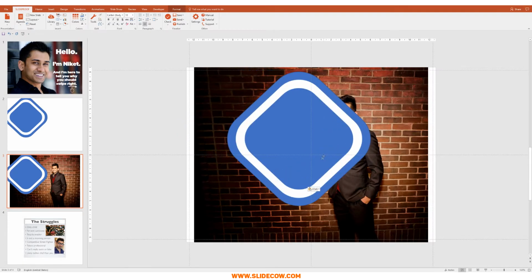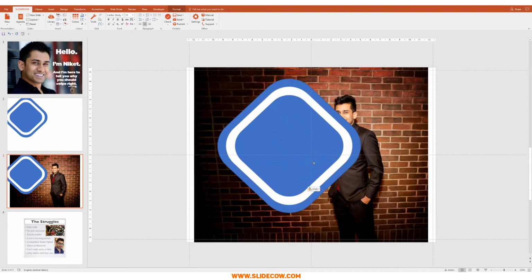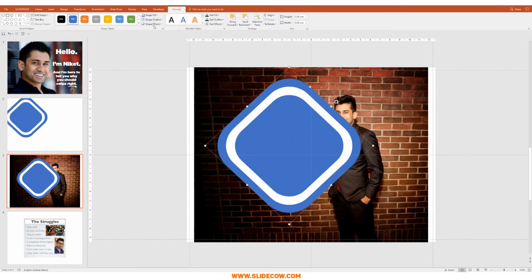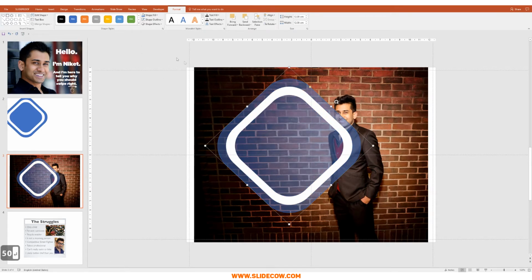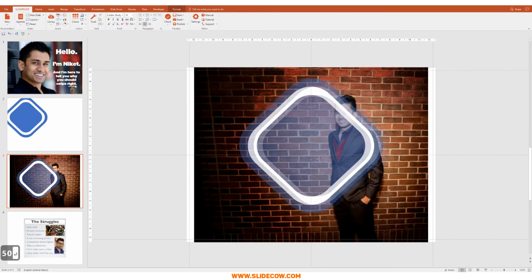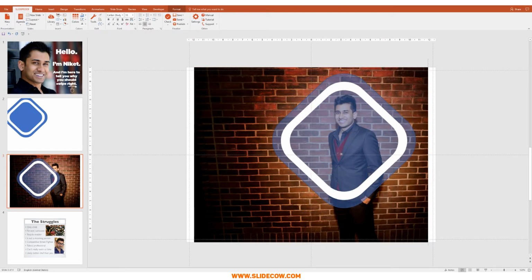Now remember, everything that is blue will be cropped into the picture. So we need to make sure that this shape is positioned perfectly so that everything in it is cropped into that picture. To do that, I'm going to click on the blue shape over here, go to Format, Shape Fill, More Fill Colors, and change the transparency to around 50% so we know exactly where we're positioning it. So I'm just going to position this shape right over here. I think that looks great.